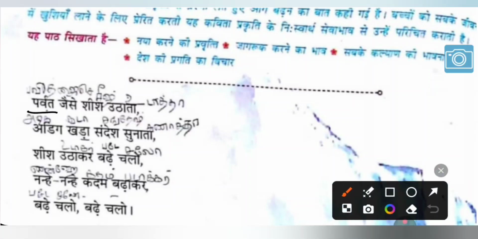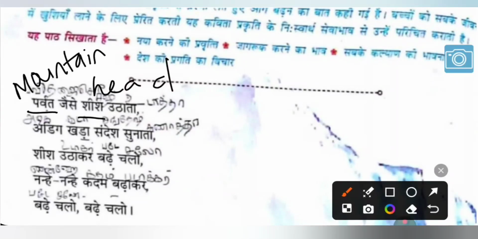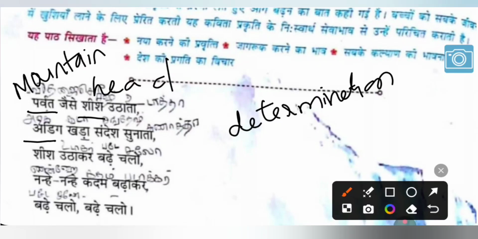पर्वत is mountain, शीश is head. Parvat is mountain and Sheesh is head. Adig is which is not moving, which is very determined. It is not moving. It has a very good determination. So here the poet is conveying Adig is the determination that the mountain is having. It doesn't move seeing the obstacles, right?